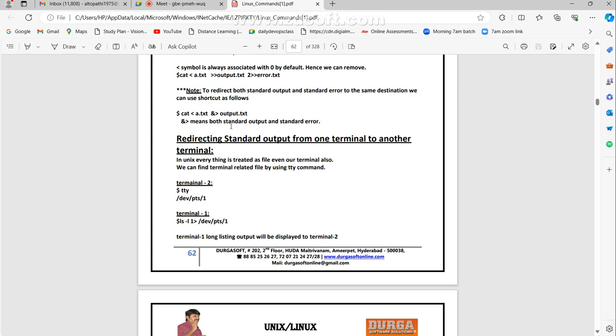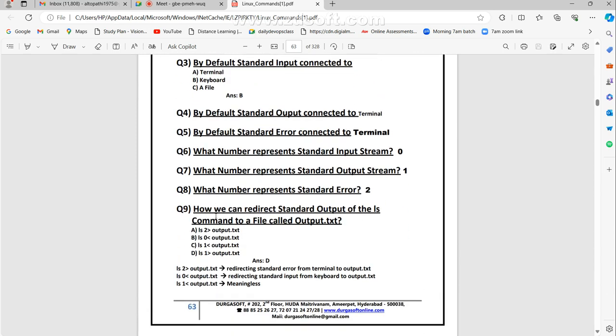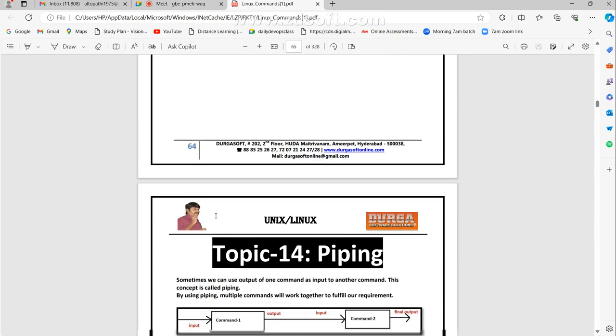See, cat less than a.txt, greater than output.txt means data is stored there, and errors go to error.txt. Those are the symbols they have given. Already explained. These are for examination sake, they may ask. Only from an exam point of view.